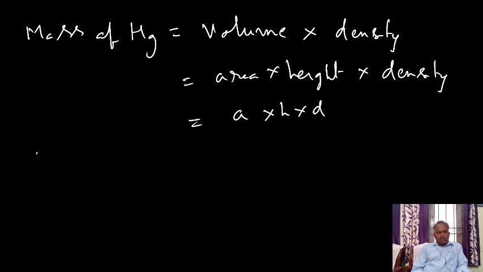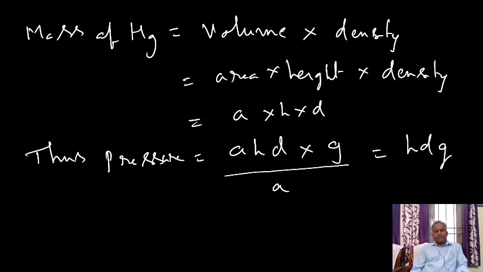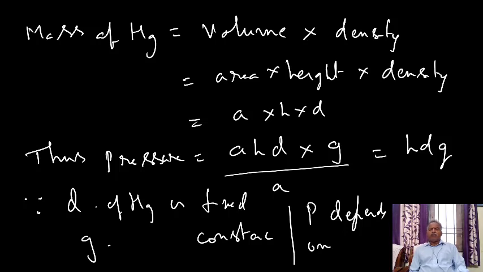Thus, pressure equals A h d g by A, which is nothing but h d g. Since the density of mercury is constant and the acceleration due to gravity is also constant, the atmospheric pressure depends on the mercury column height.